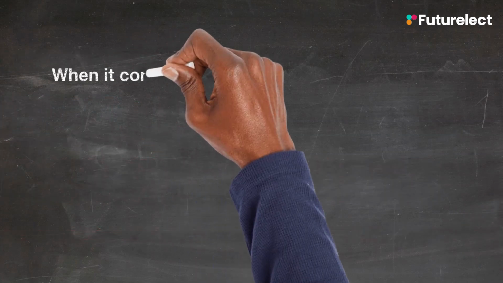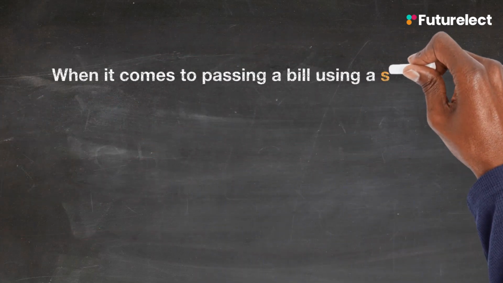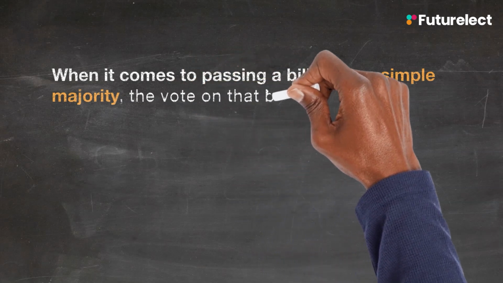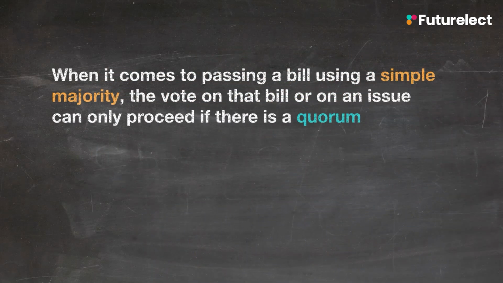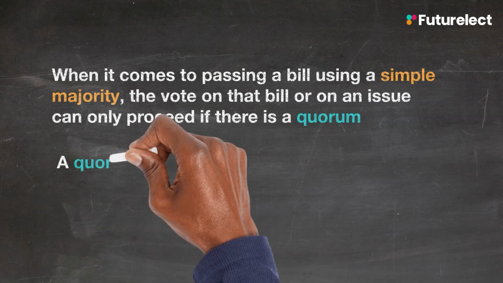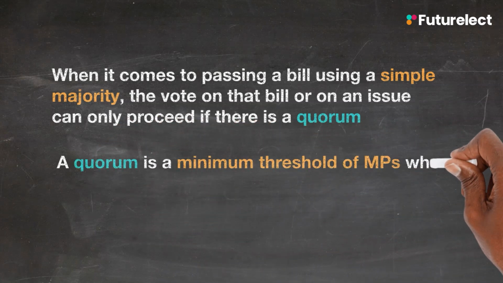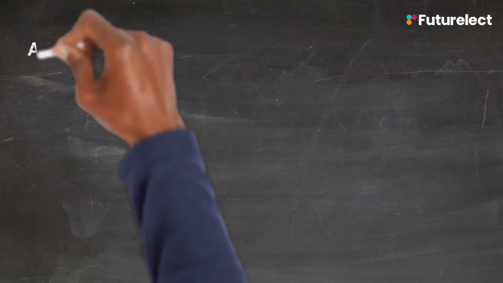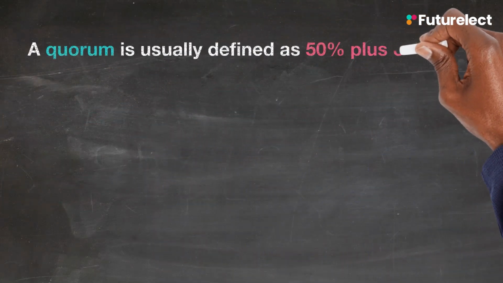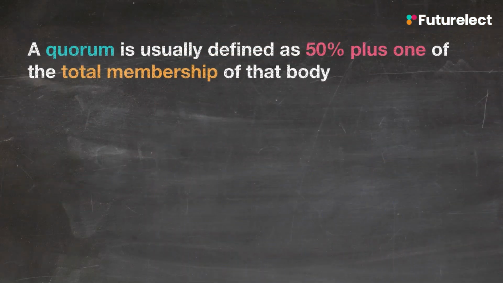When it comes to passing a bill using a simple majority, the vote on that bill or on an issue can only proceed if there is a quorum in the House. A quorum is a minimum threshold of members who must be present in the House to cast their vote, and is usually defined as at least 50% plus 1 of the total membership of that body. The threshold for a quorum is often outlined in the rules of a specific lawmaking body.